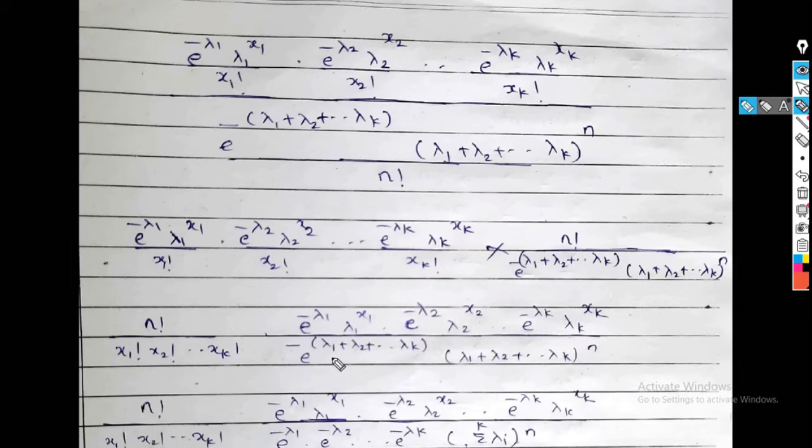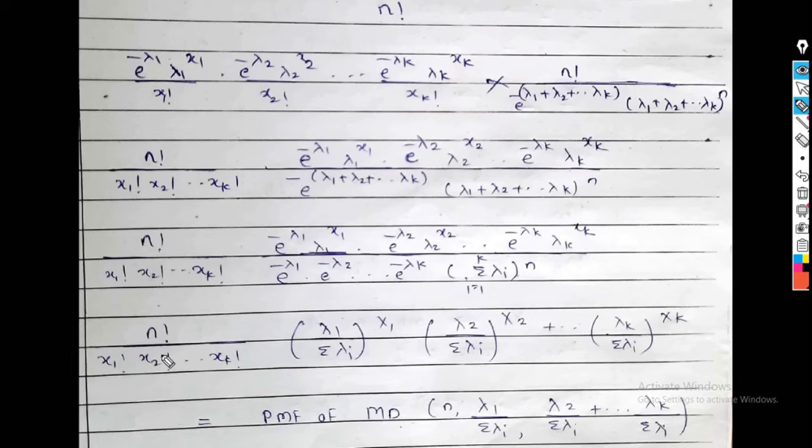We can write e raised to minus (lambda 1 plus lambda 2 plus up to lambda k) as e raised to minus lambda 1 into e raised to minus lambda 2 up to e raised to minus lambda k. And lambda 1 plus lambda 2 up to lambda k, we can write it as summation i running from 1 to k lambda i, raised to n.